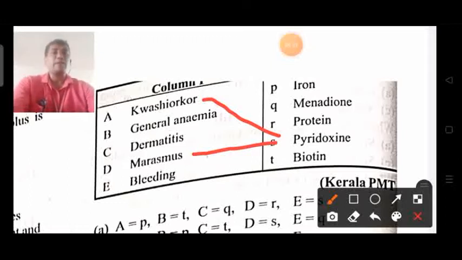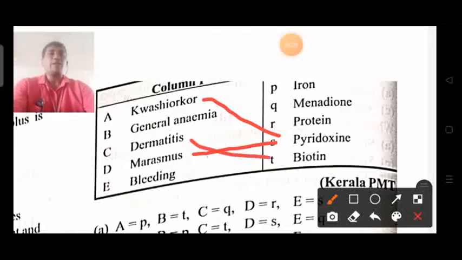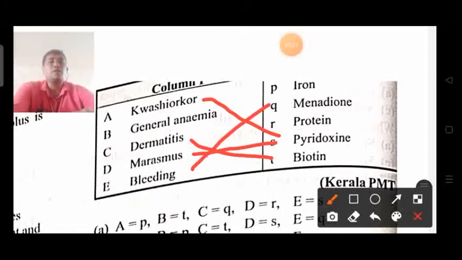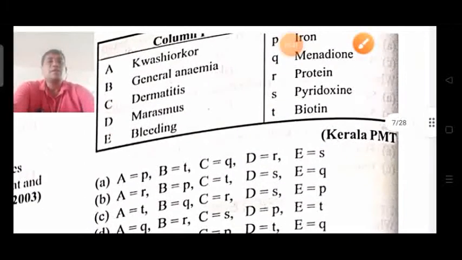Dermatitis means skin, that is because of the biotin lacking in the body, and bleeding is mostly concerned with a component responsible for the clotting factor, menadione, and general anemia.